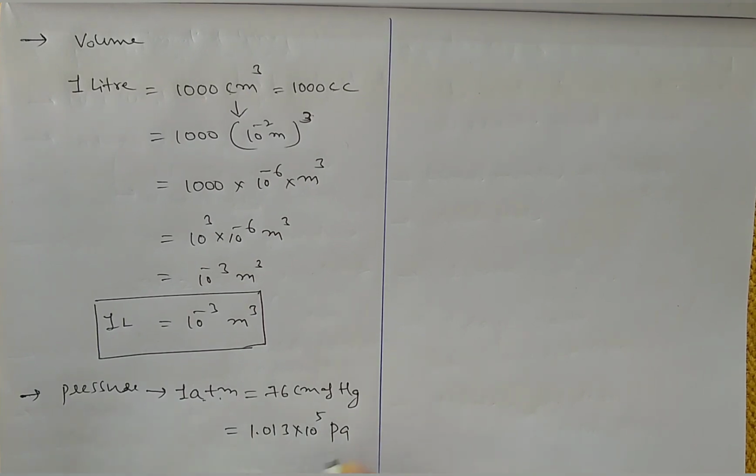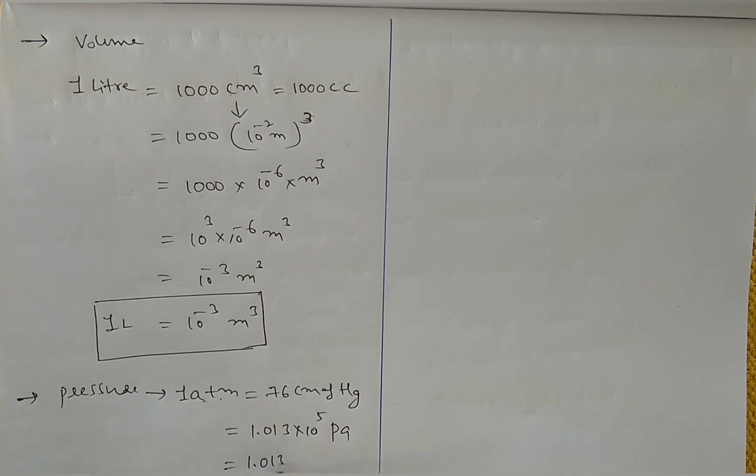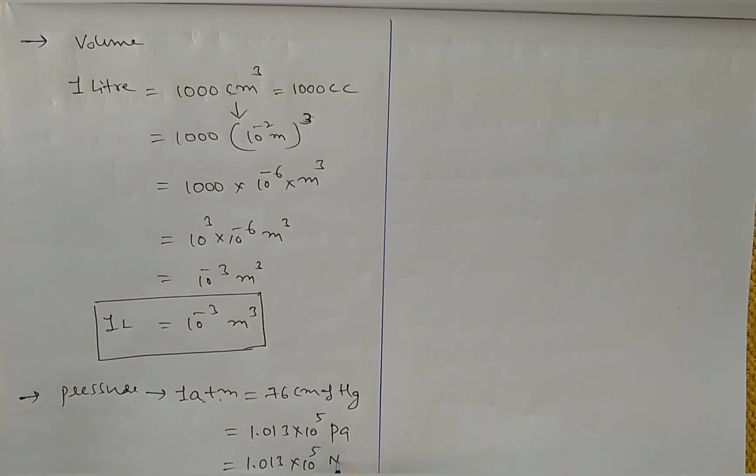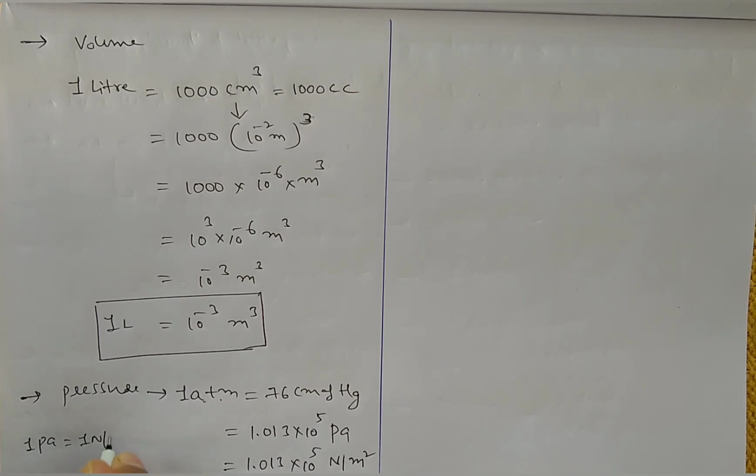Pa means Pascal. Here what is meant by Pascal? Pascal means Newton per meter square. So 1 Pascal is nothing but 1 Newton per meter square. So this is the unit for the pressure.